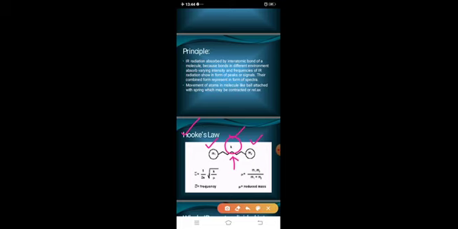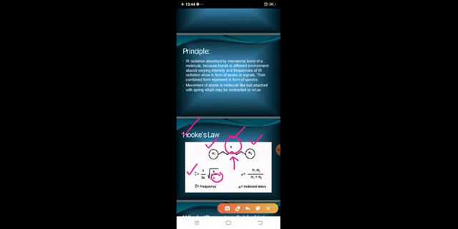Hooke's law states that frequency is equal to 1 by 2 pi times the square root of the force constant divided by mu. What is mu?